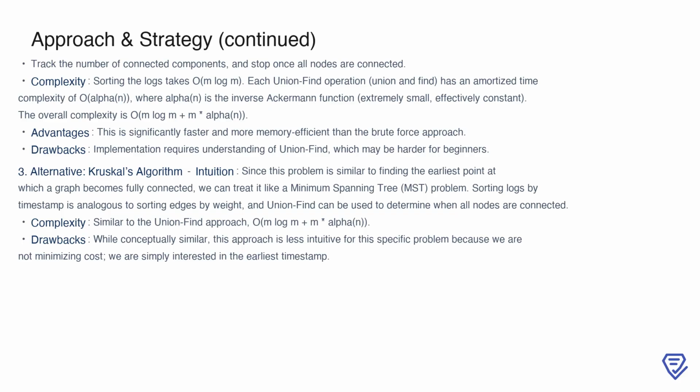Another alternative is Kruskal's algorithm, which is conceptually similar since it also uses union find to check connectivity. However, Kruskal's algorithm is more focused on constructing a minimum spanning tree, and in this problem, we are only concerned with the earliest timestamp when the graph becomes connected, not minimizing costs.